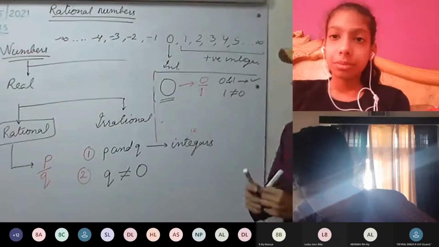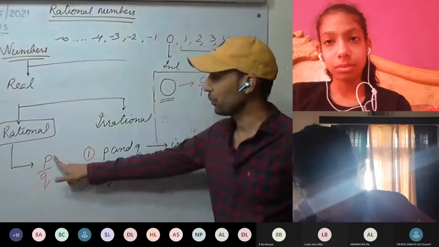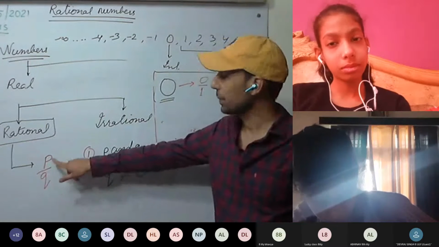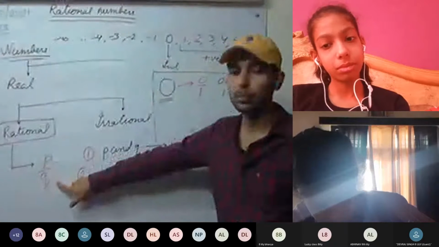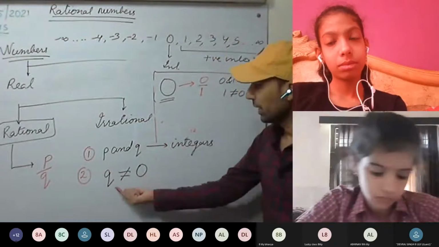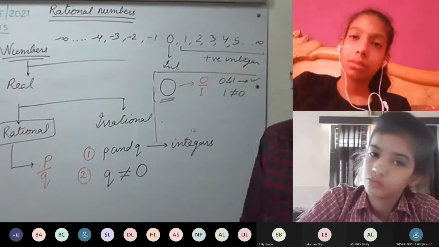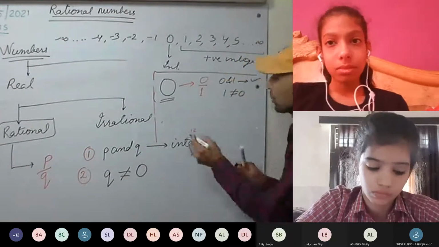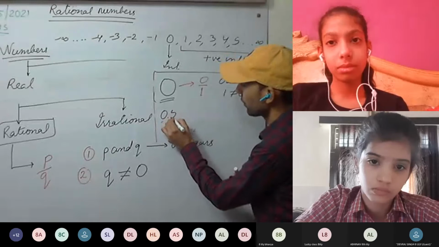So any number that can be represented in the form of P by Q, where P and Q are integers and Q is not equal to 0, is a rational number. Okay, I give you one more. 0.5.